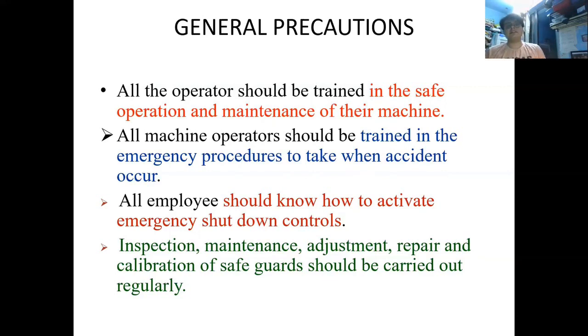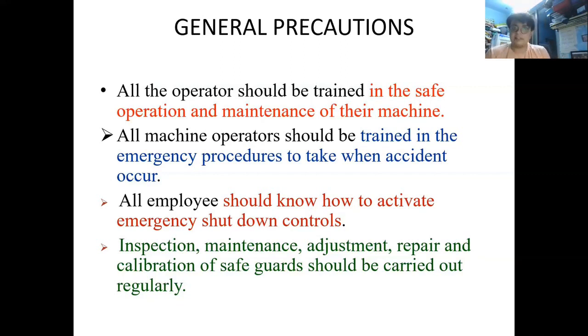All the machine operators should be trained in the emergency procedures to follow when an accident occurs. There is some emergency exit so that the workers can move out of that particular place, and as a result, their lives can be saved.